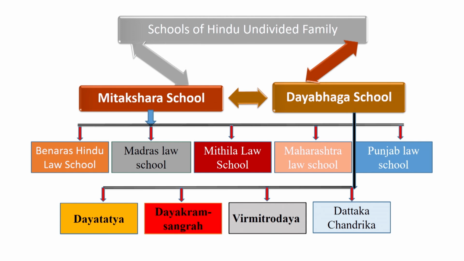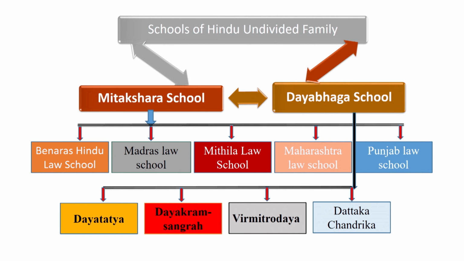Dear students, in this chapter, I have already told that Hindu undivided family has two types of schools, Mitachara schools and Dayabhaga schools.